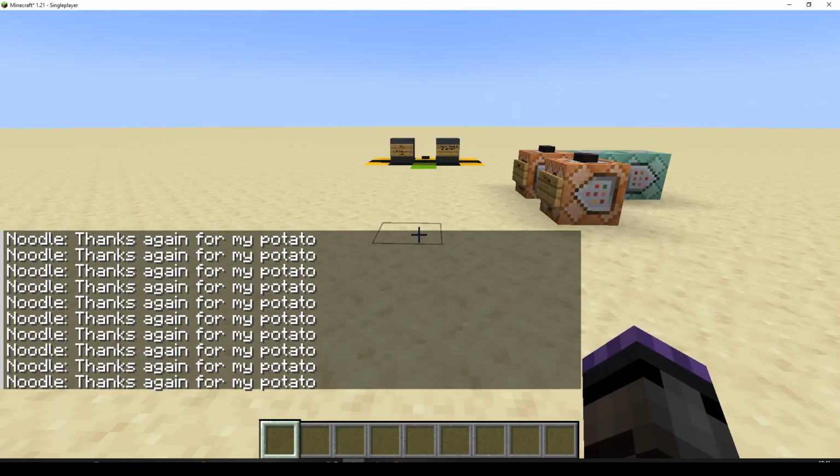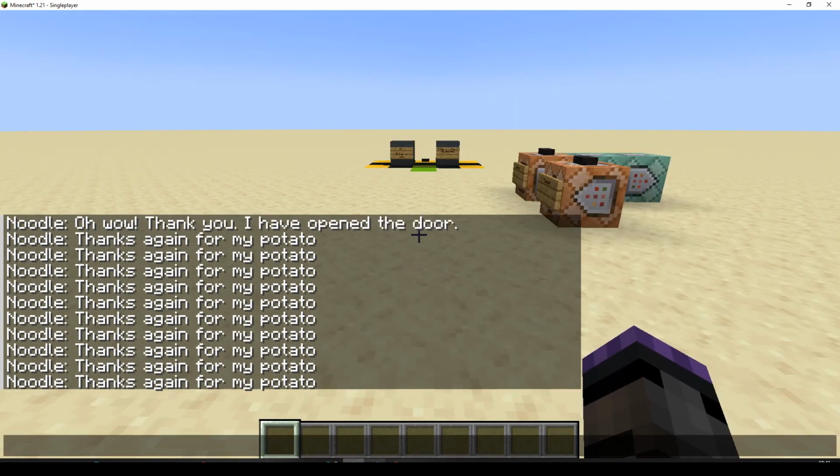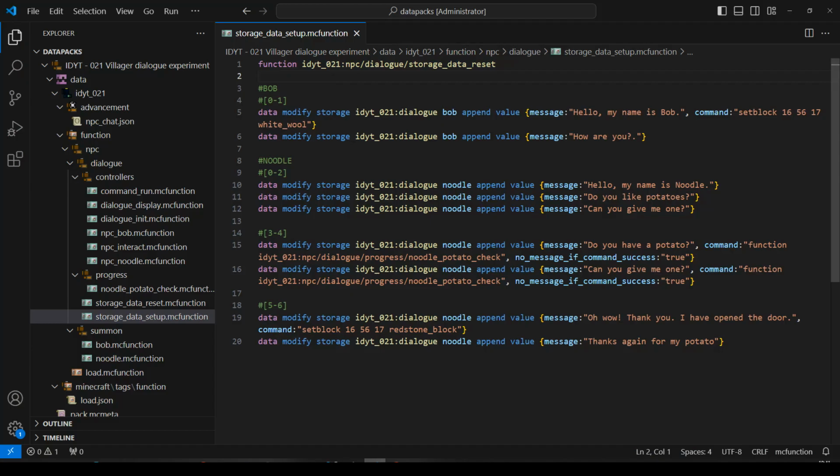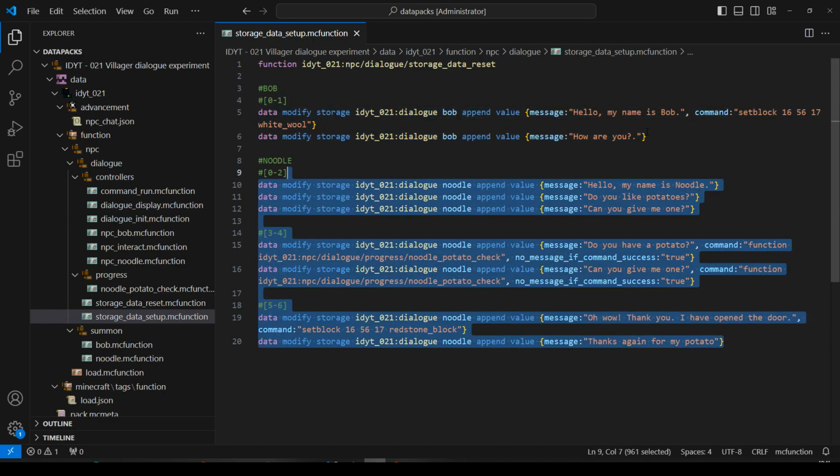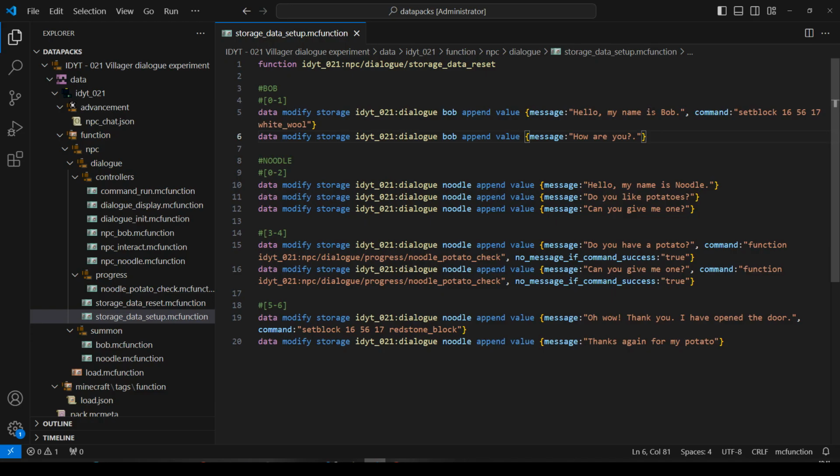Okay, so let's have a little quick look at the Datapack. This is basically what it's running from. It's running from this storage. And you can see here we've got Bob's messages. And down here we've got Noodle's messages. So Bob just says, message, hello, my name's Bob. And he runs a command. And then he just says, how are you? And he cycles through that.